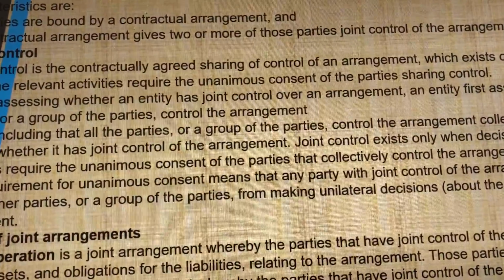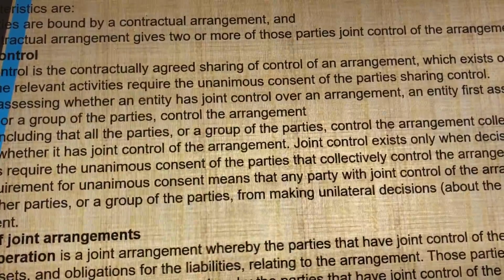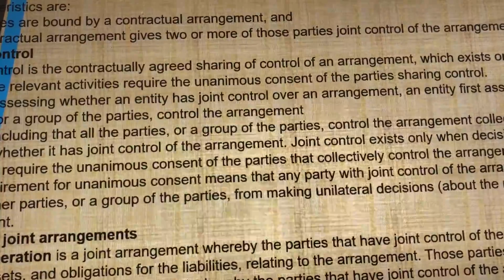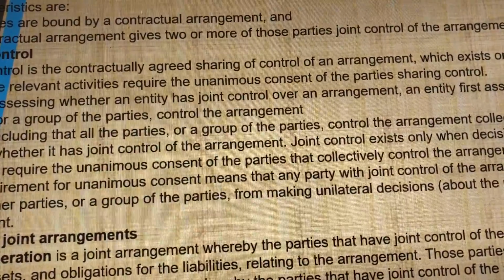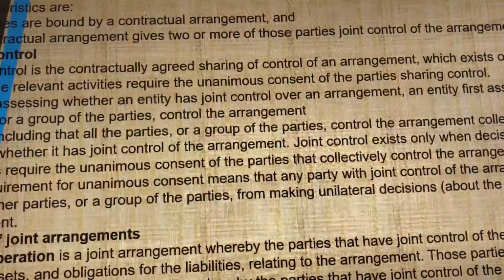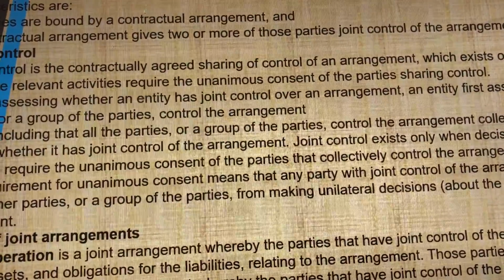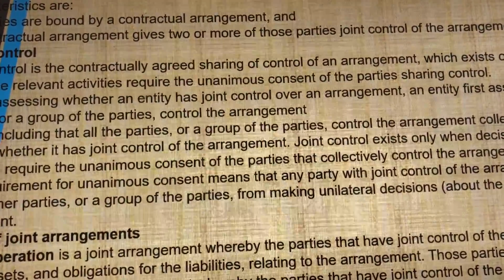Before assessing whether an entity has joint control over an arrangement, an entity first assesses whether the parties or the group of parties control the arrangement.